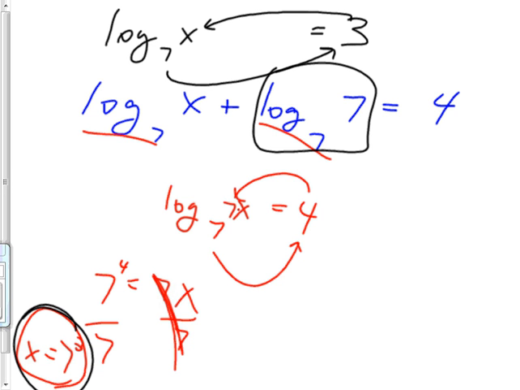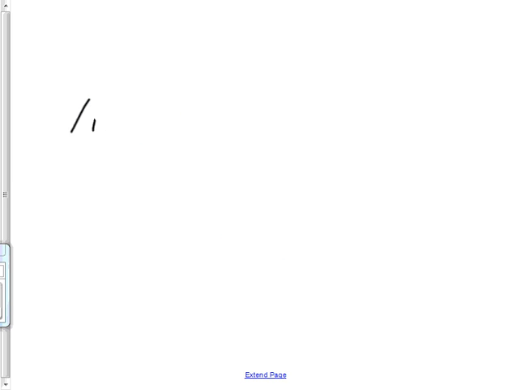See, there's 2 ways you could have done that one. If you had simplified this part, it would have still worked out fine. But since these were both logs, I could add them together. All right, one more like that. It's a little less weird.